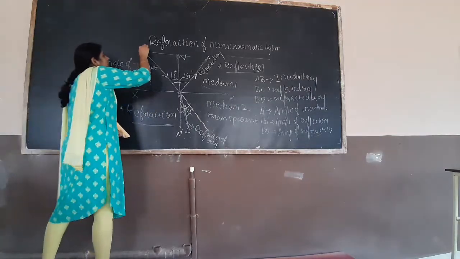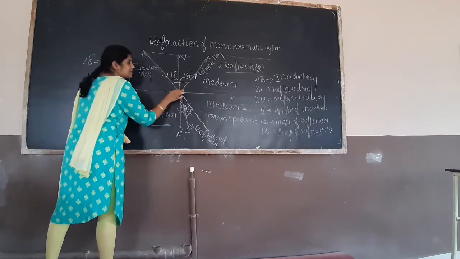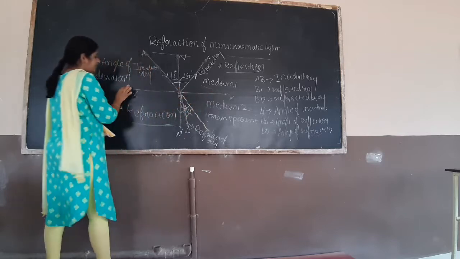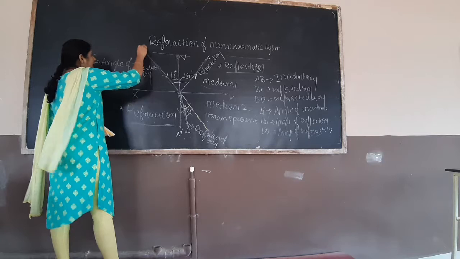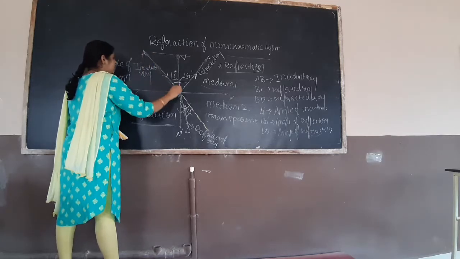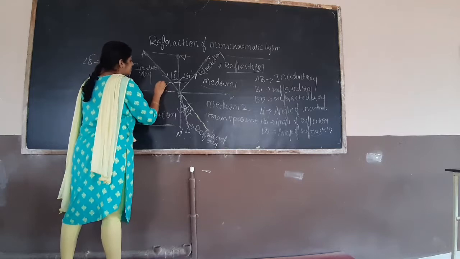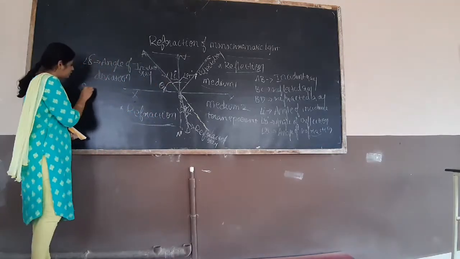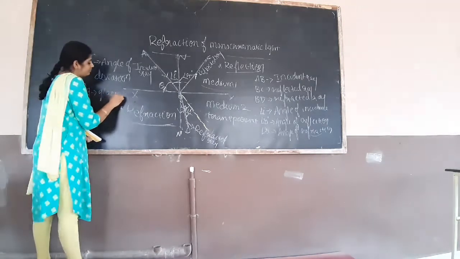Next, the incident ray and this interface, this surface where light entered, the interface between the two media. The angle between this incident ray and the interface will give you the glancing angle. So theta G is the glancing angle.